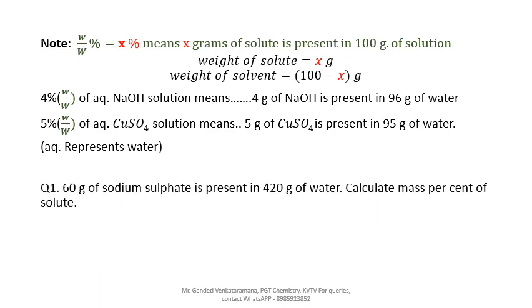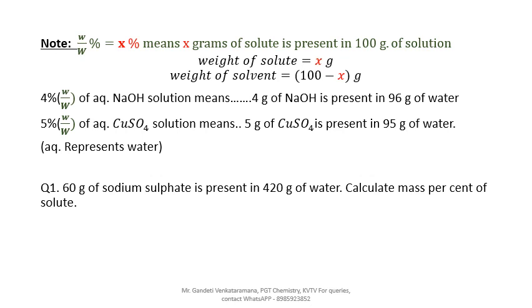First question: 60 grams of sodium sulfate is present in 420 gram of water. Calculate the mass percentage of solute. That means by reading the statement, you have to decide which is solute and which is solvent. This is the task in front of you.